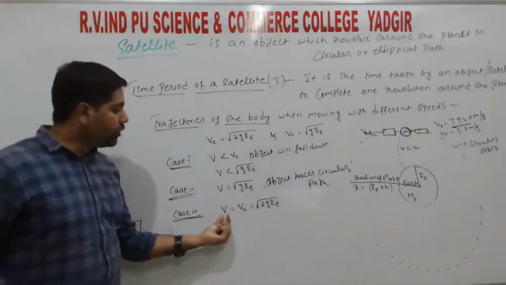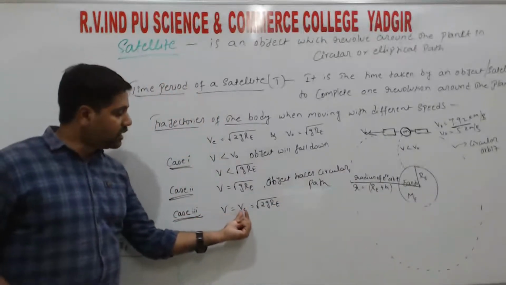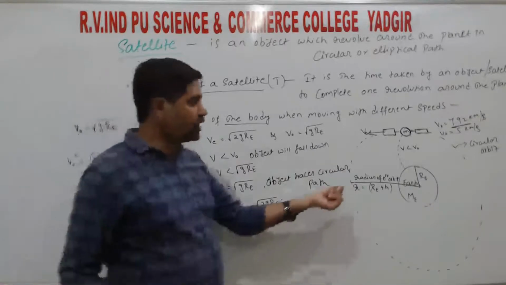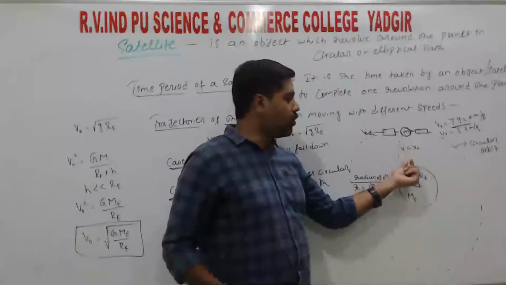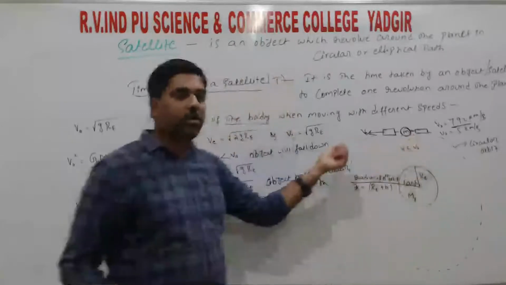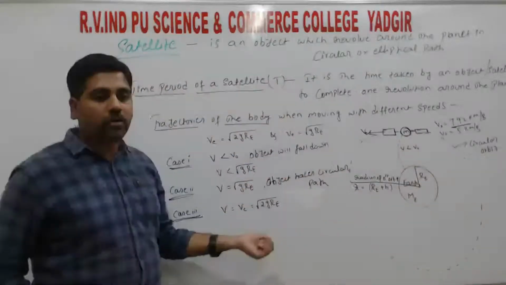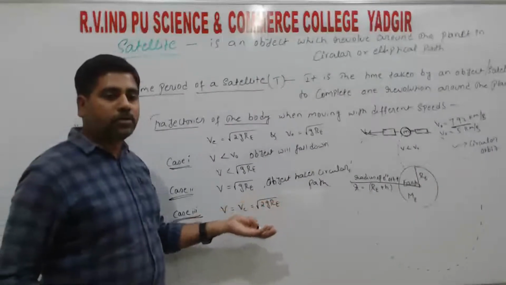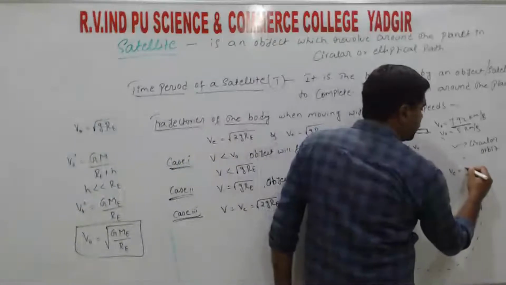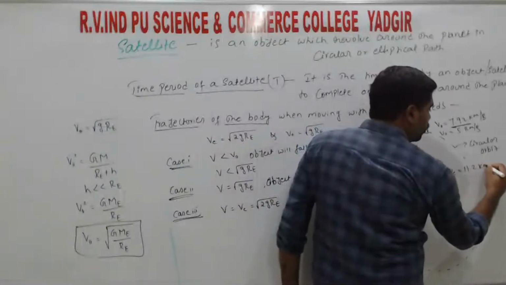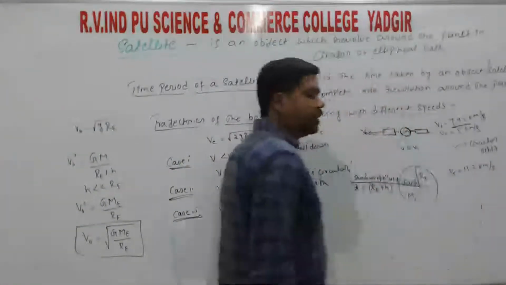So here also if the object is moving with a speed less than the escape speed, then also the object will fall down, right? So as we explained in the class also, if an object goes with a speed less than the escape speed, it will again fall to the ground, or again it falls to the earth surface, right? So the escape speed is v_e equal to 11.2 kilometer per second, right?